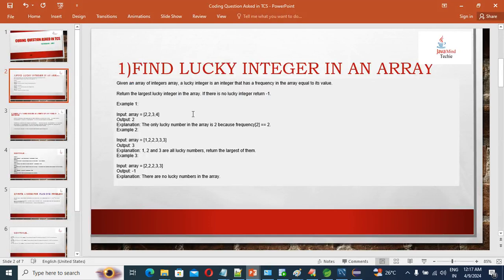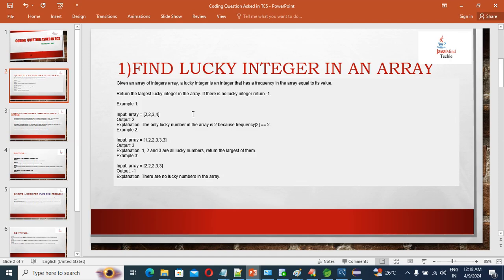So when we need to find the frequency of a given number in the respective array, what we need to use is a HashMap, right? Why are we going to use a HashMap? We know very well a HashMap is a data structure in Java which stores key-value pairs, correct?